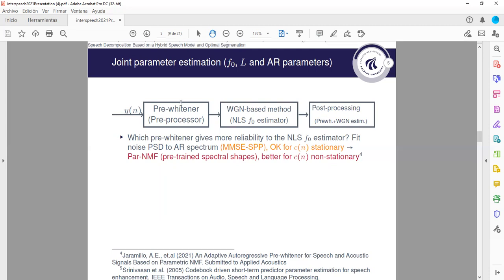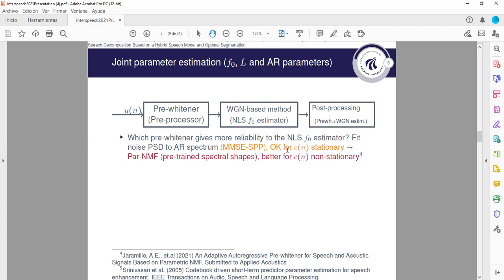Speech enhancement is usually what people think one should do to extract better features or parameters of the signals, but actually in this method we assume the noise is Gaussian, so we need to apply some method which counteracts the autoregressive spectral shape of the noise. That's why we use an autoregressive whitener. The question here, which is related to a journal paper contribution we just submitted, is which whitener gives more reliability to this least squares pitch estimator. Typically the noise statistics are estimated using noise trackers, and one can fit the noise PSD to an AR spectrum and apply the inverse spectral shape to whiten the noise component.